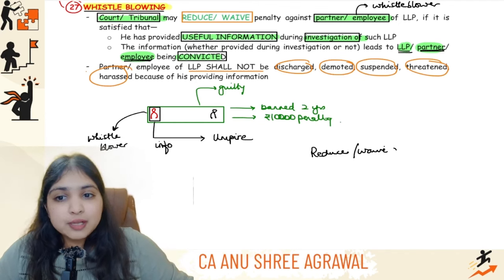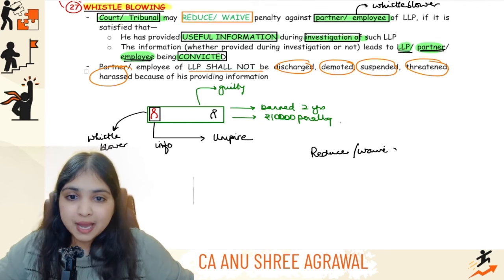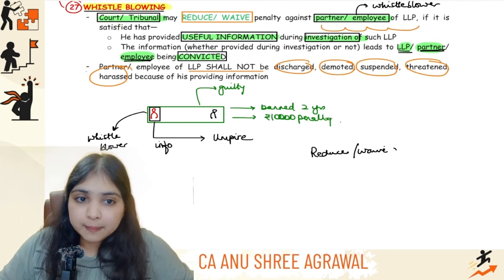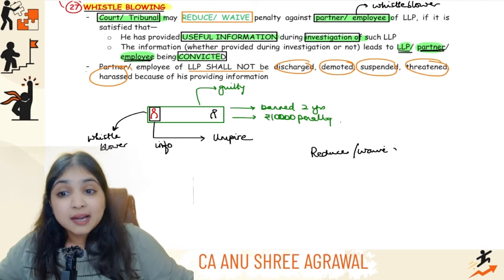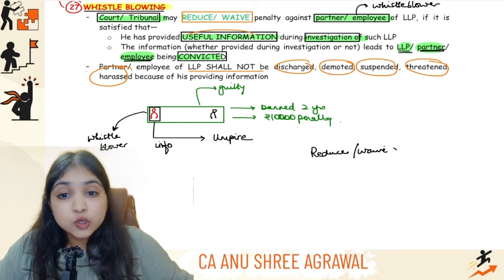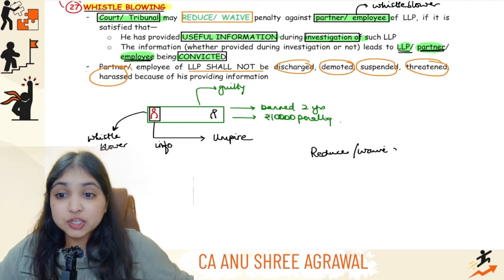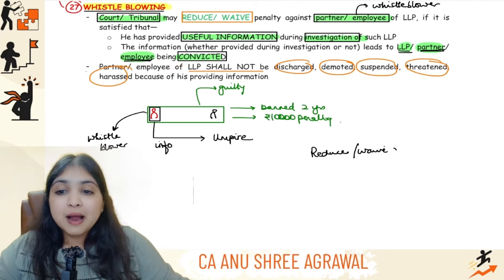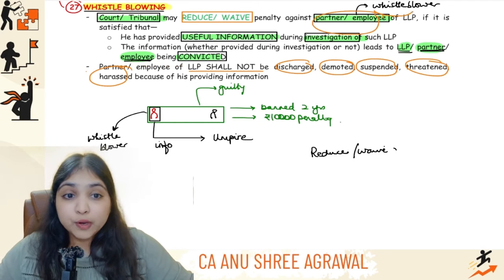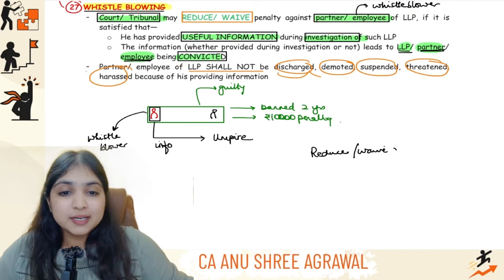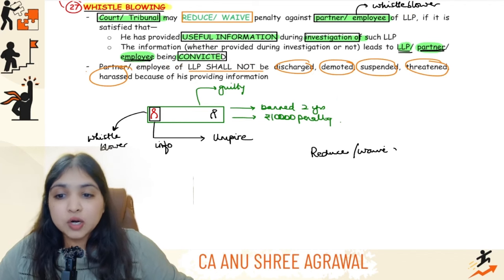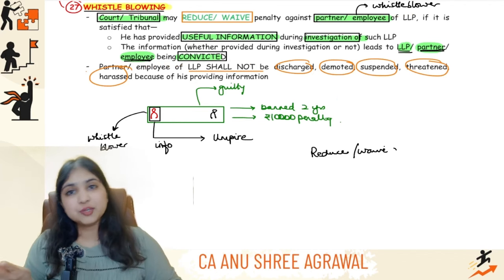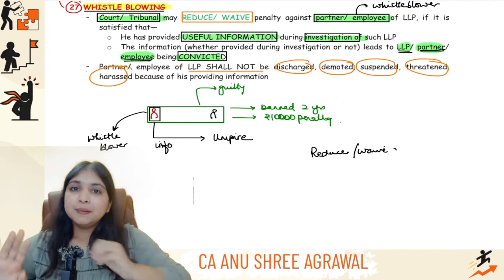The court or tribunal may reduce or waive the penalty against a partner or employee of the LLP if it is satisfied that he has provided useful information during investigation. The information leads to the LLP, partner or employee being convicted. Then that partner or the employee who is a whistleblower shall not be discharged, demoted, suspended, threatened, or harassed because of his providing information. Same thing, guys, that we learned in the cricket example, exactly the same thing.